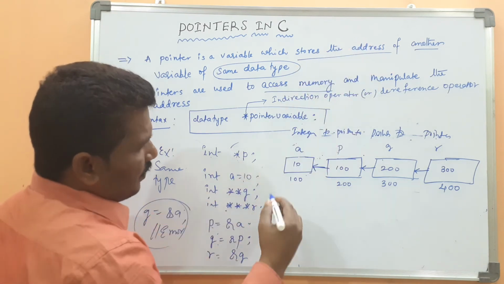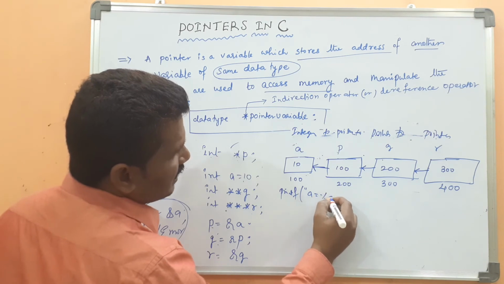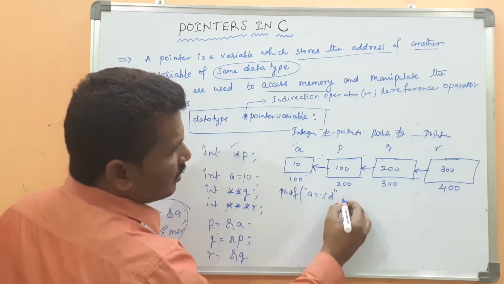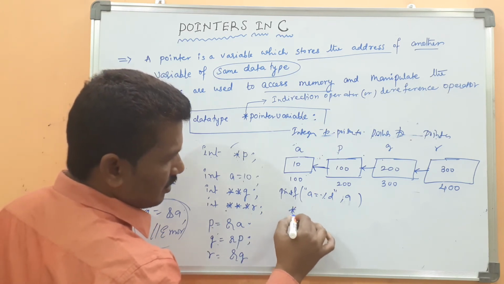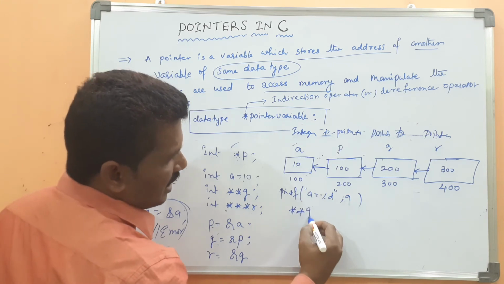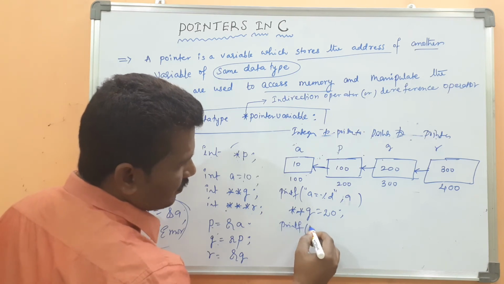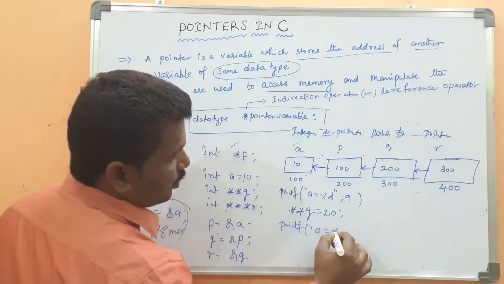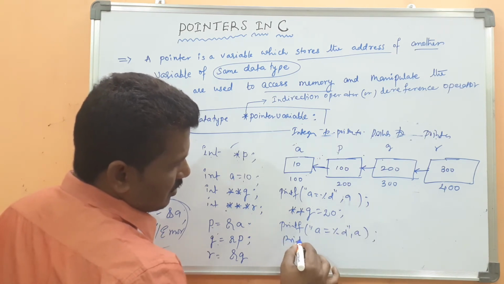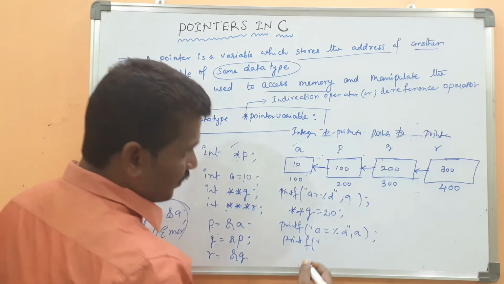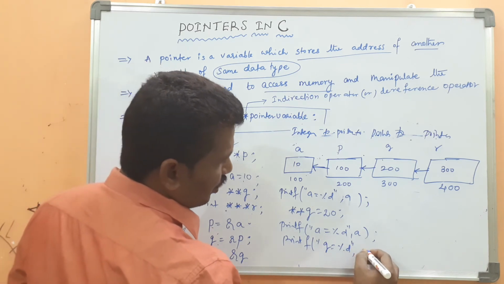Here, for example, printf a equal to percentage d, then a. Okay, then star q equal to 20, then printf a equal to percentage d, then a should be printed, then q equal to percentage d, then q displayed.